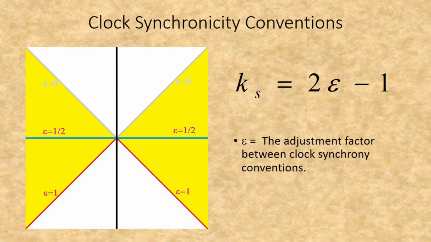Adjusting between clock synchrony conventions is pretty easy with the addition of this term to the main formulas, where epsilon is the adjustment factor between clock synchrony conventions. Epsilon equals 1/2 for the standard isotropic synchrony convention, 1 for the anisotropic synchrony convention, and 0 for the anti-anisotropic synchrony convention. The entire range of epsilon, from 0 to 1, falls within the range of acceptable nows within relativity.